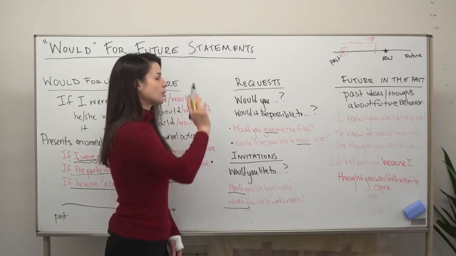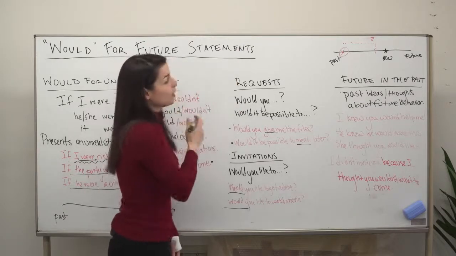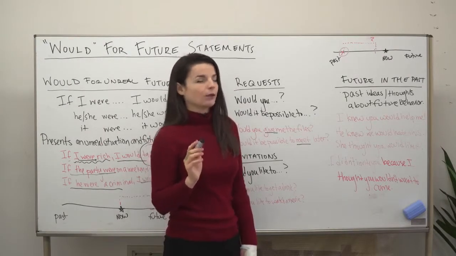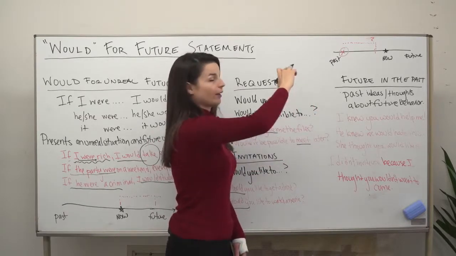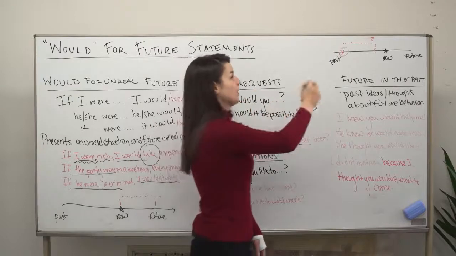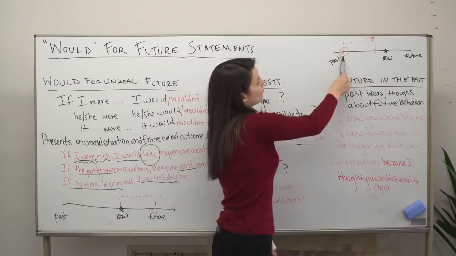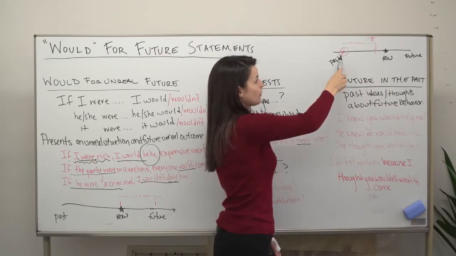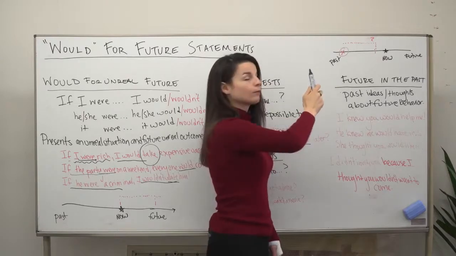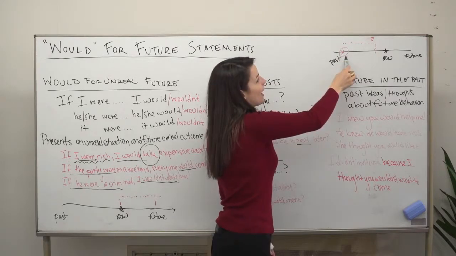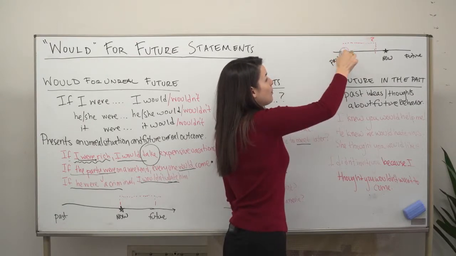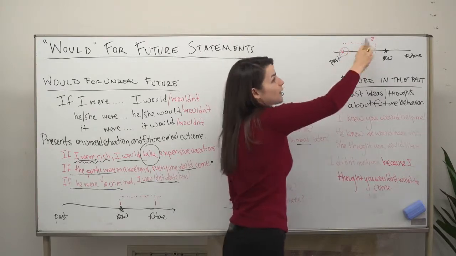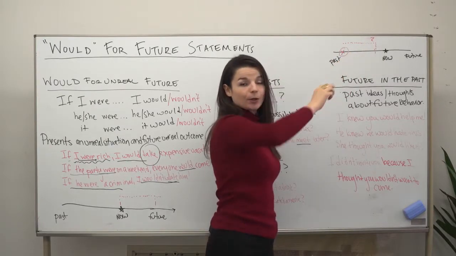Okay, but I want to move on to maybe a more difficult grammar point, which is using would to talk about future but in the past. So before I explain this, I want to give kind of a visual explanation of this point. When we're using this, we combine the past tense, as you'll see in a moment. The past tense, usually a verb like know or think. We have this in the past tense, simple past tense. And then in that past tense thought, we have some idea about the future, and we use would to express that idea about the future. Let's look at some examples of this then.